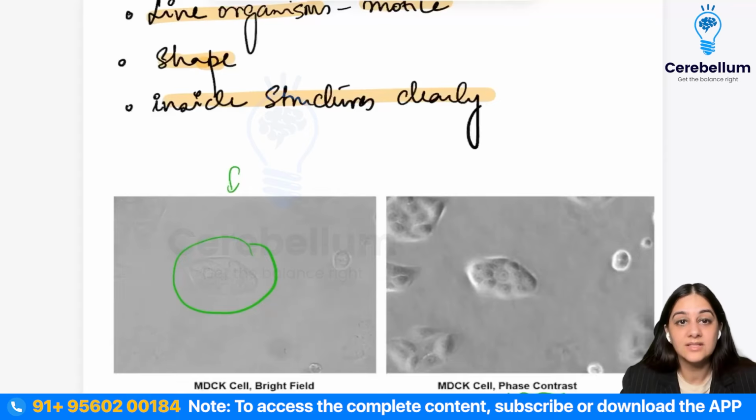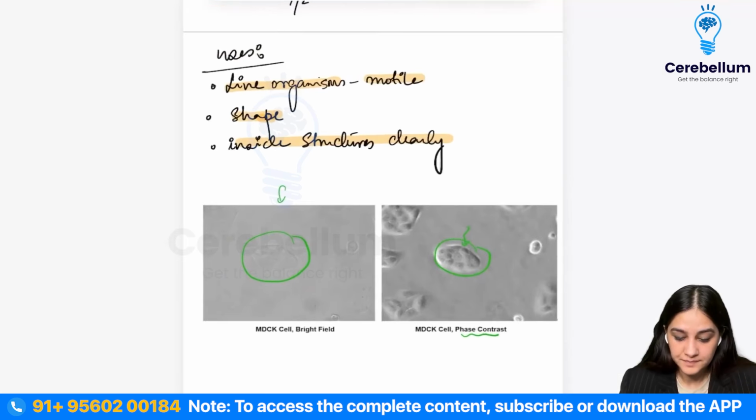Coming to this is a phase contrast. Can you see the same structure? Once we had increased the contrast, we put the phase ring and then we put that ring on the condenser. And now what has happened is we can see the internal structures and we can see it so much better. The contrast is enhanced, right? So that is the use of the phase contrast.